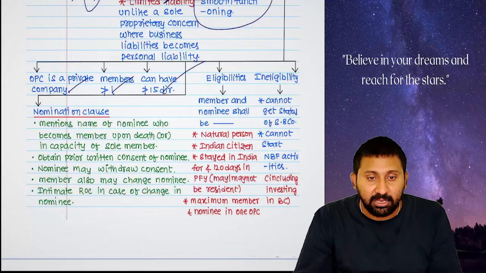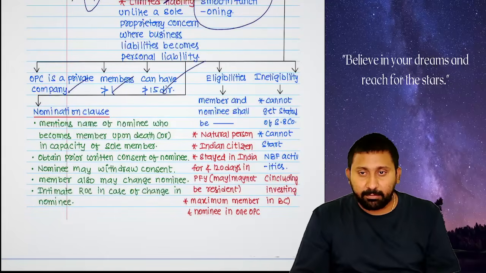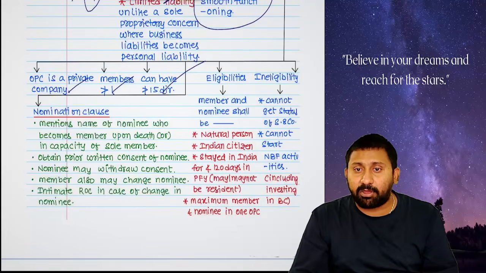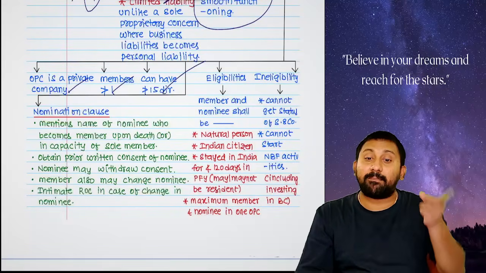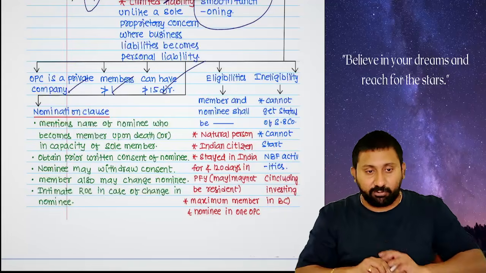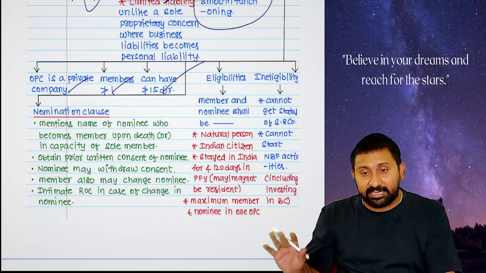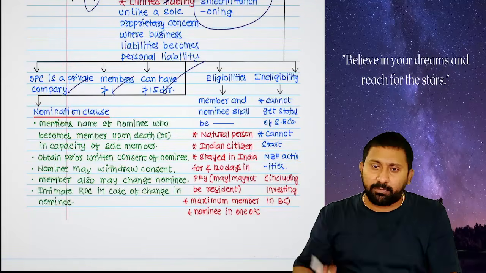There will be what clause? Nomination clause. In the nomination clause, the nominee's name will be written. Before writing the name of the nominee, we should take his written consent. What will the nominee do? If the single member, the sole member, dies, the nominee will become the member of the OPC. Okay, and the nominee can withdraw the consent at any time. The company also can change the nominee at any time.